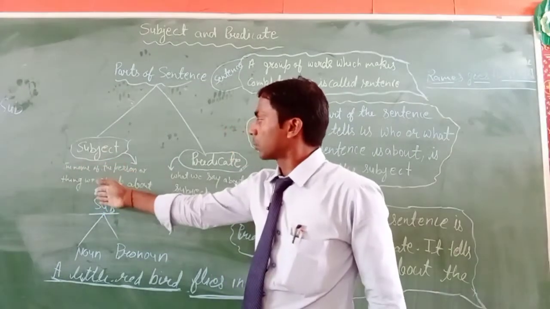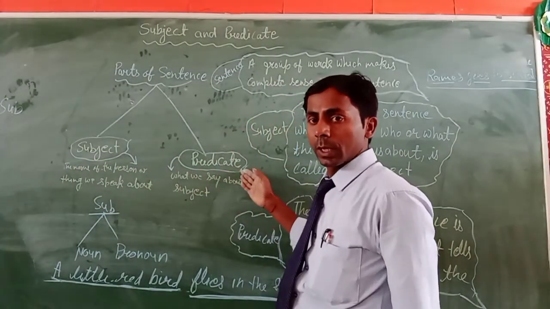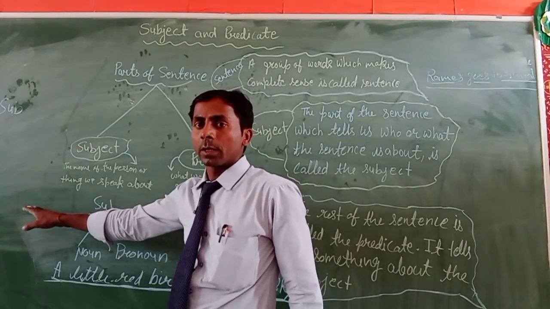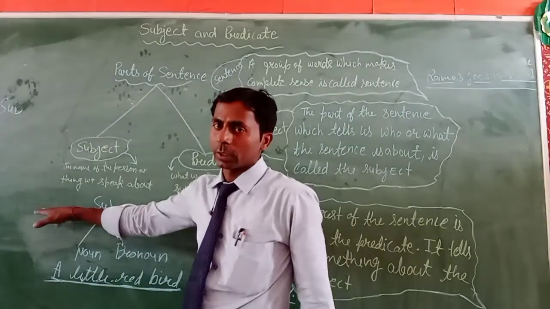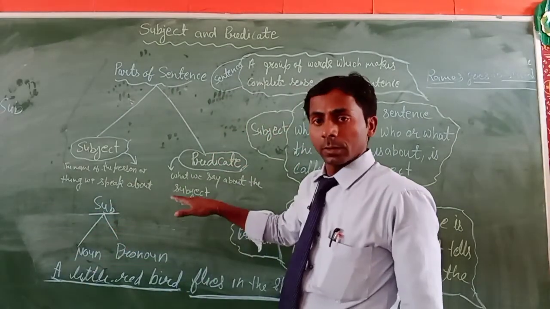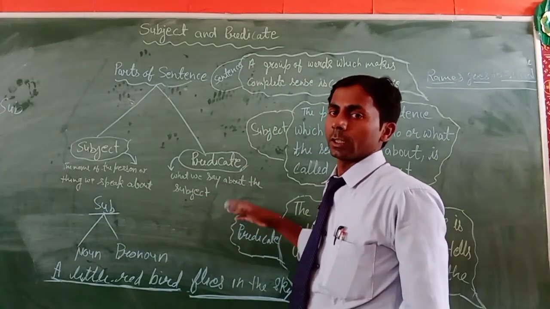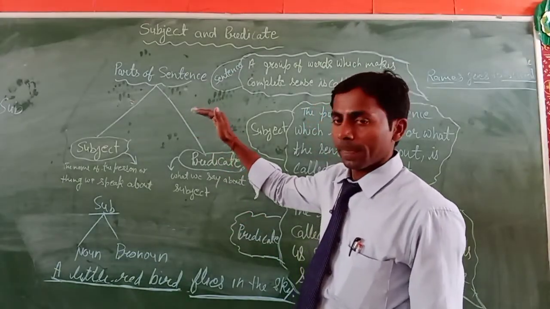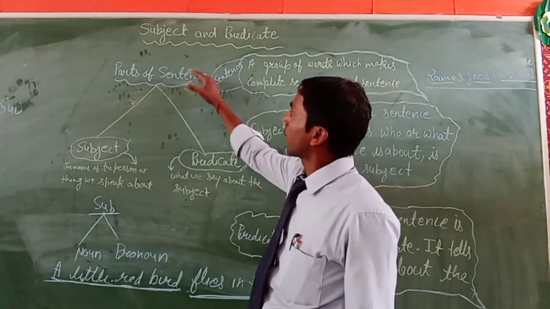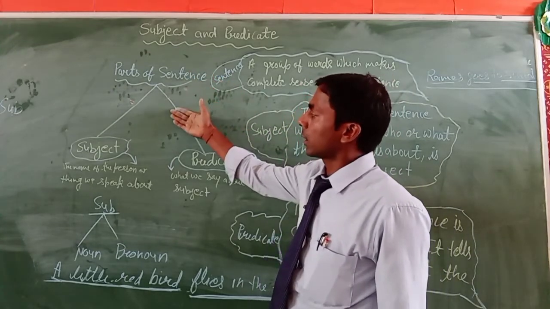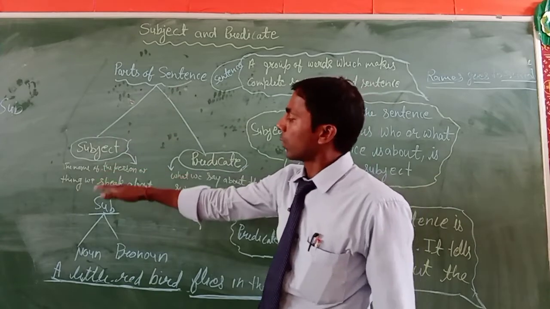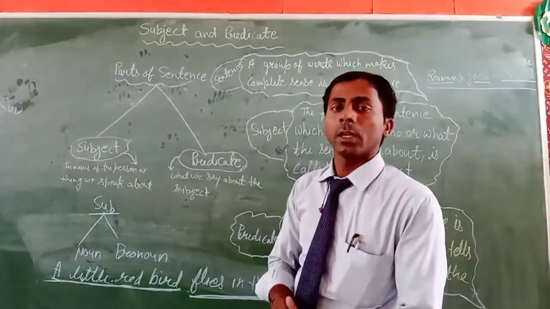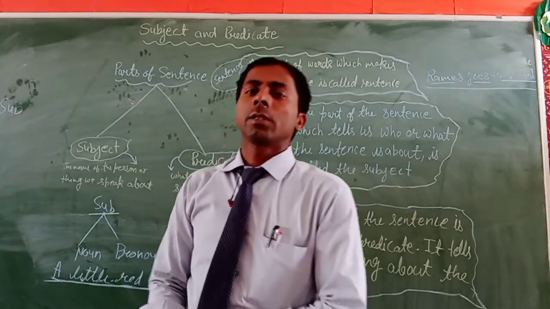You have to write down here: Rehan, it is the subject, and plays cricket, it is the predicate. And then my younger brother Rohit is the subject part, and is playing cricket in the field is the predicate part. So you will also show these parts of the sentence by using the chart graph, and also write down some examples below the graph. Clear? I hope all of you understand this part.